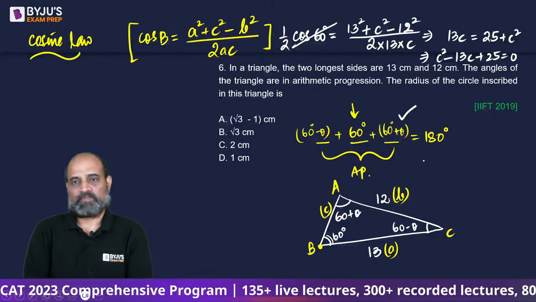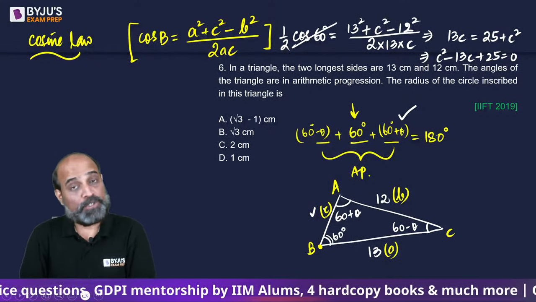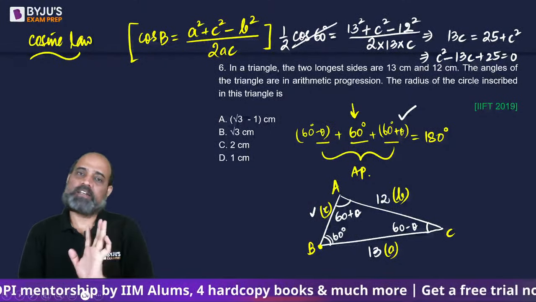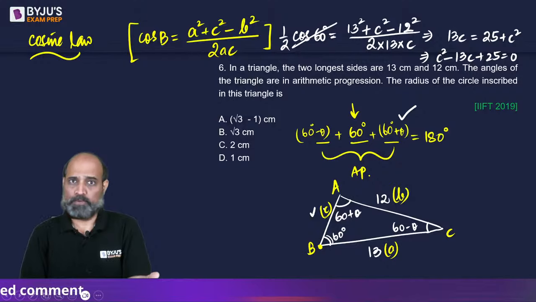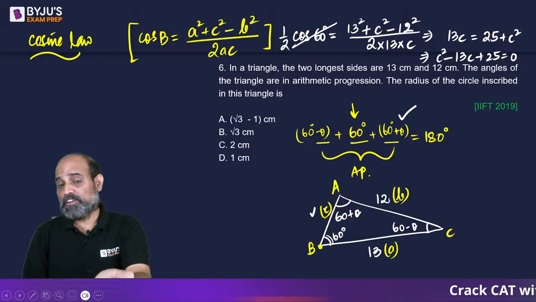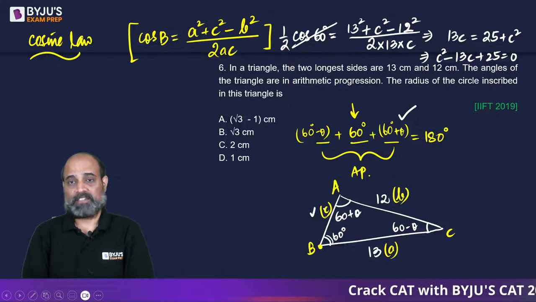Yes, they're asking for inradius. For inradius, we need the value of C here. That is the issue. Where does the formula for inradius come from? If it is a right angle triangle, you know the formula: altitude plus base minus hypotenuse, whole divided by 2. Right? If you don't know if it's a right angle triangle, then the formula for inradius is given as area of the triangle is R into S, where R is small r, which is the inradius. We don't know the area of the triangle either. In order to find the area of the triangle, we will need the value of C. Isn't it?